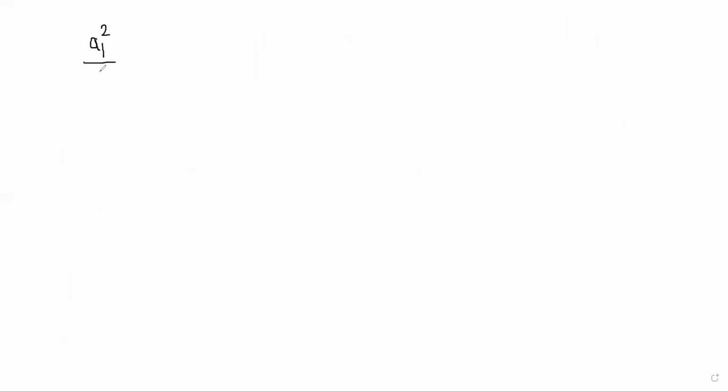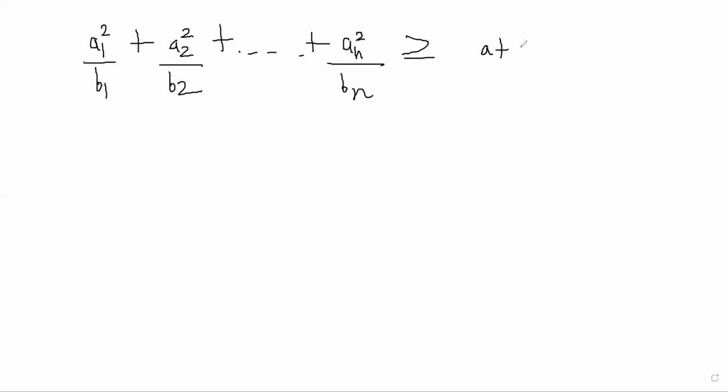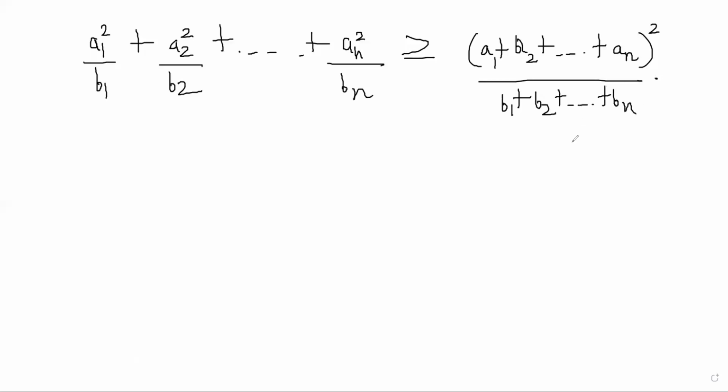This is the Engel form of Cauchy-Schwarz, and I'll just summarize it: a1 square by b1 plus ... an square by bn is greater than or equal to (a1 plus a2 till an) whole square by (b1 plus b2 till bn), correct?